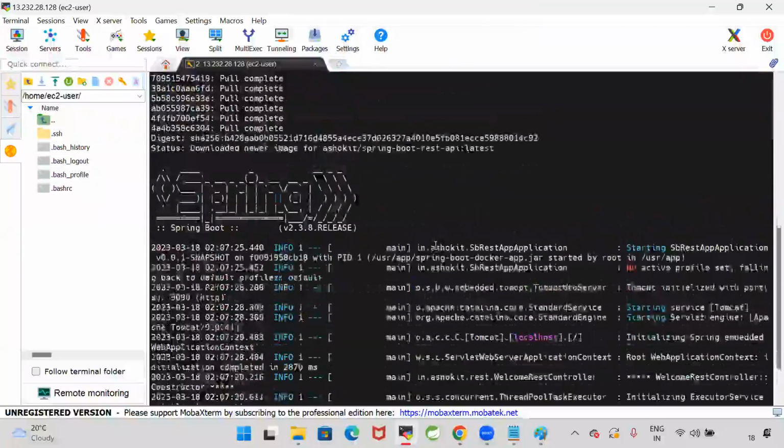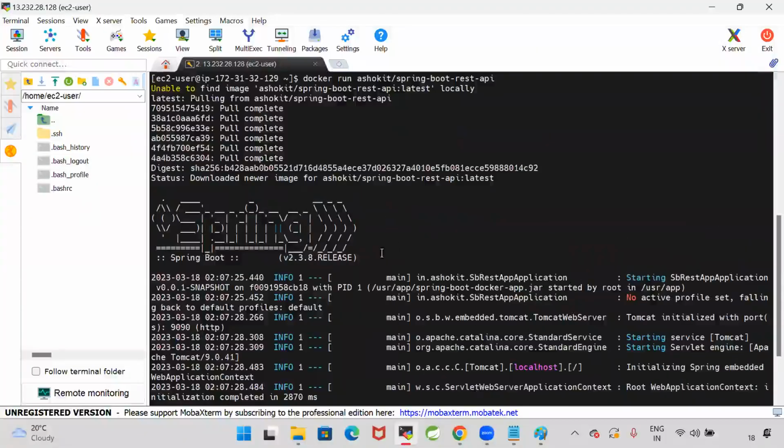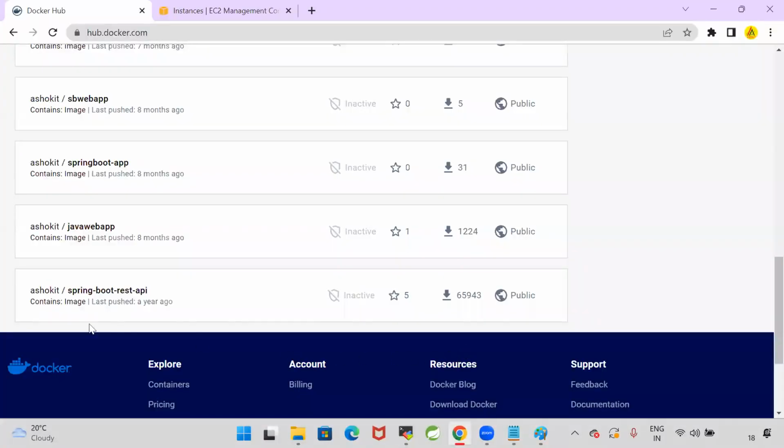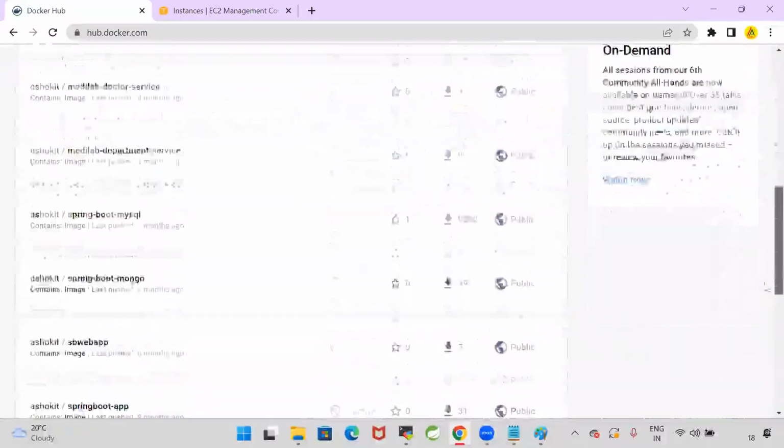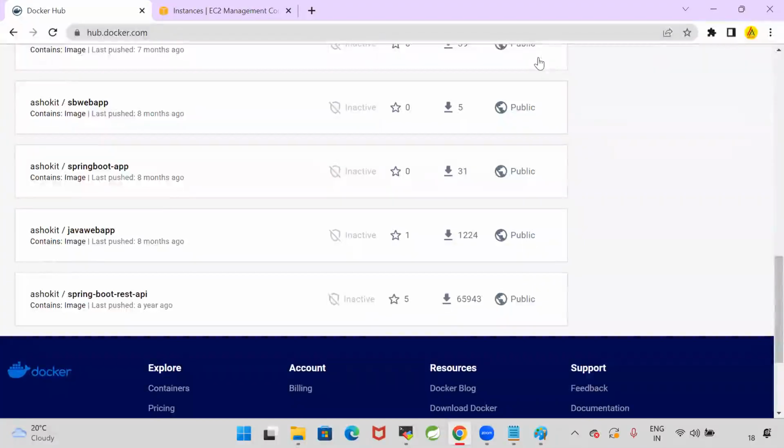In this Linux operating system, I executed the docker pull command and docker run command. Anybody in your machine also can pull my image and run my image. Currently, there is no relation between the EC2 instance and my Docker Hub account. Are you guys clear with my point?